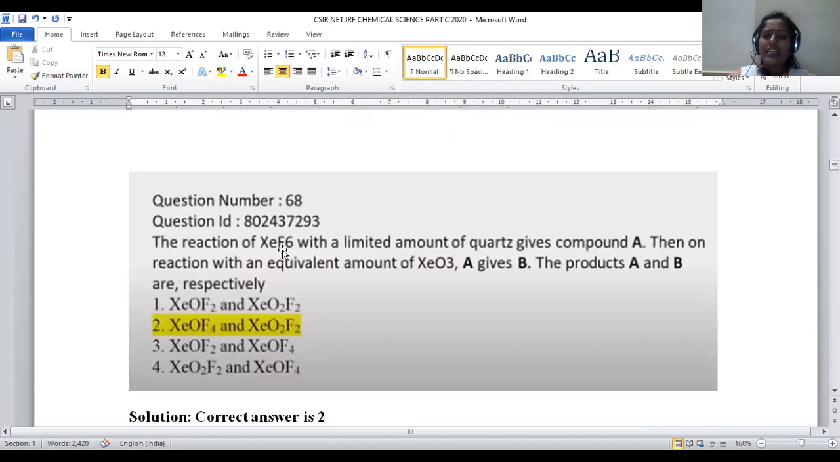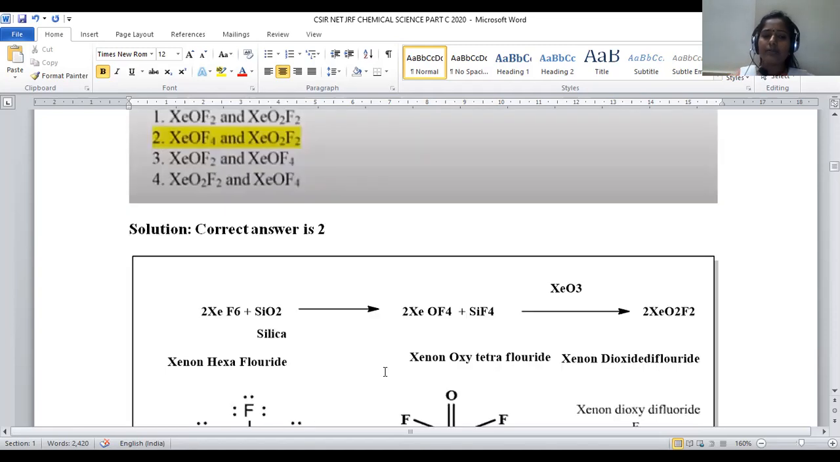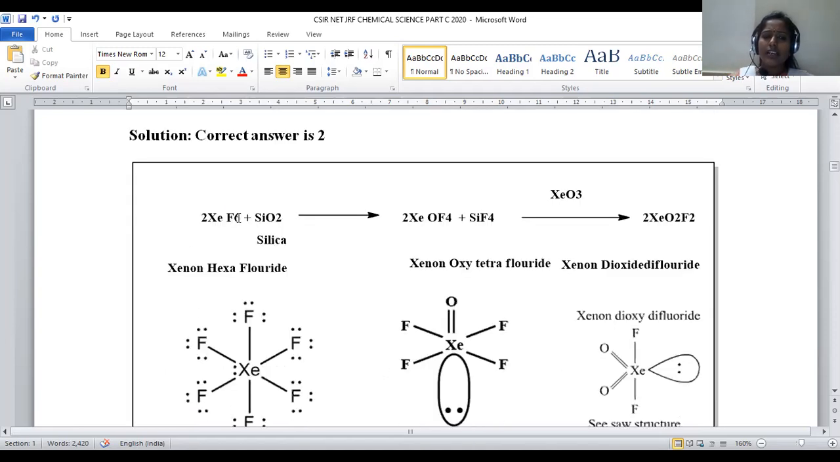The reaction of xenon hexafluoride with a limited amount of quartz gives compound A. Then reaction with an equivalent amount of xenon trioxide gives A and B. What are the products A and B respectively? So it is the direct sequential order of chemical reactivity of inert gases, zero group elements. We are given xenon hexafluoride and it is treated with quartz. Quartz is the allotropic form of silica, right? So xenon hexafluoride is treated with SiO2.